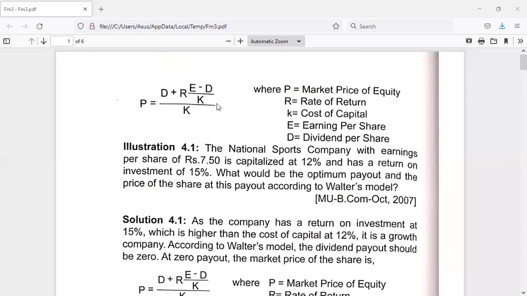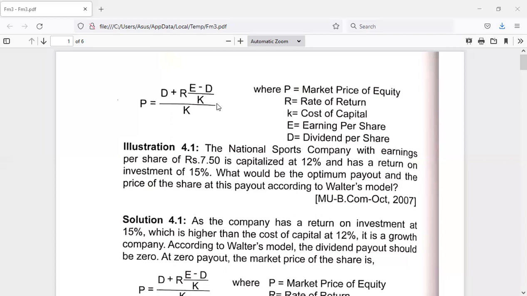Once again, I repeat, Walter has classified firms under his dividend model into three types. One is growth firm, second is declining firm, and third is normal firm. In the case of a growth firm, the return on investment would be more than its cost of capital. In that situation, the firm must retain its profit and is not supposed to give any dividend to its shareholders.